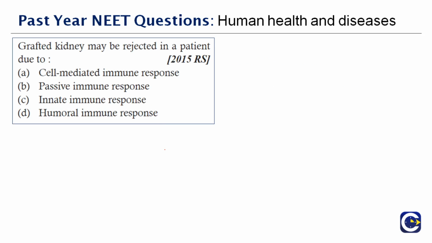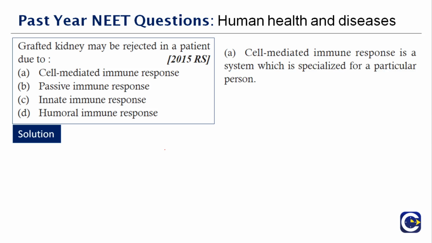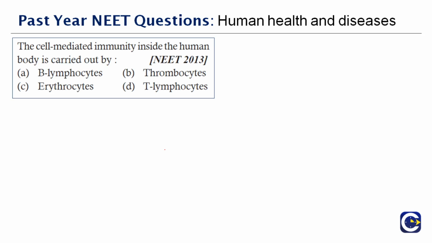Next question here. Grafted kidney may be rejected in a patient due to dash. It's very easy. We already discussed it in an earlier question. It is called cell-mediated immune response. Next question. The cell-mediated immunity inside the human body is carried out by dash.